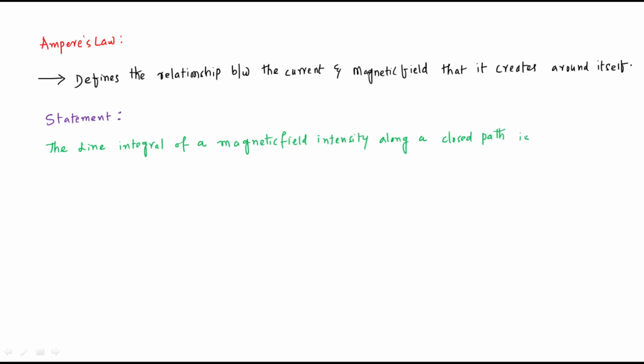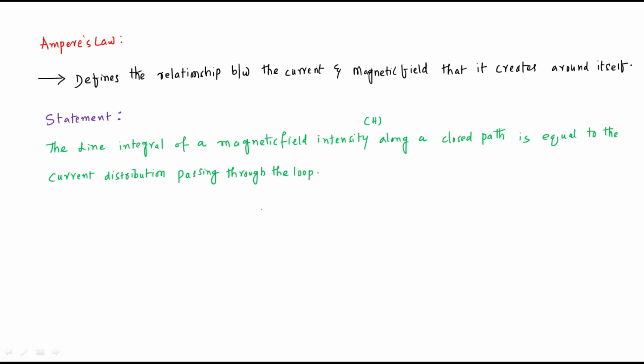The line integral of a magnetic field intensity, which is nothing but H, along a closed path is equal to the current distribution passing through that loop, that is, passing through the closed path.